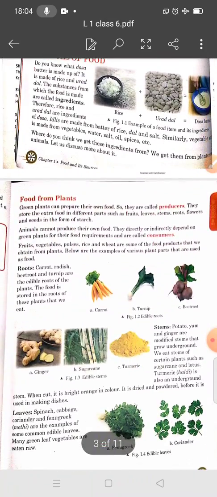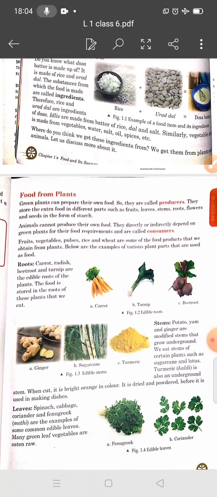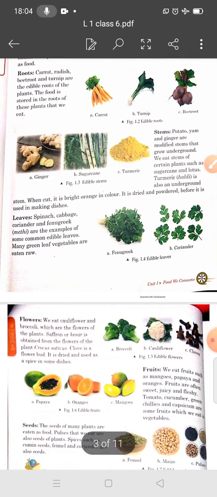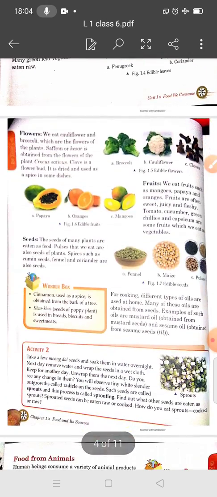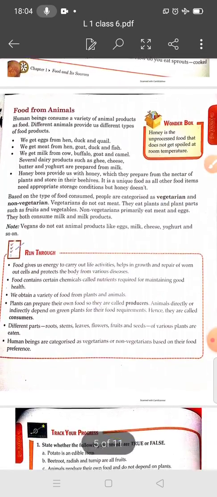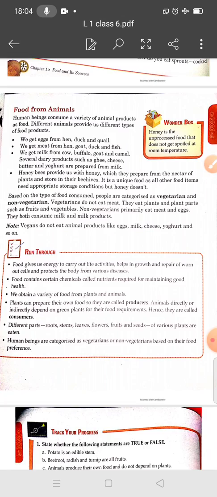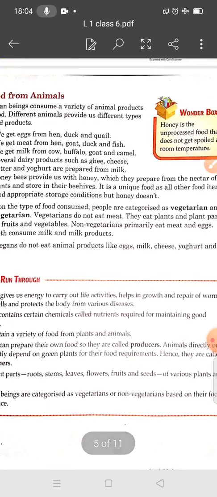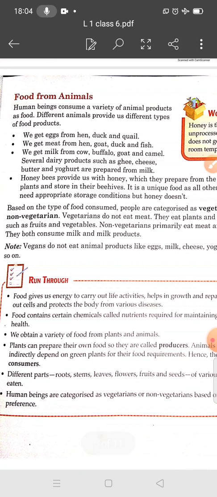Student, we have discussed in the previous lecture food from plants and food from the parts of a plant. Today we will discuss food from animals. Everybody knows animals provide us with a variety of products such as milk, meat, egg, honey, which we eat as food.